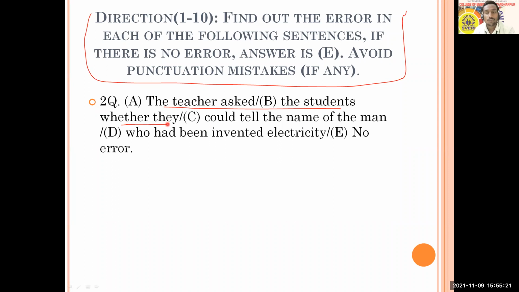Could tell the name of the man. Okay, can you think that could tell the name of the man, up to this is it okay? Up to this is also okay. Could tell the name of the man. So now you have to think about here only, who had been invented electricity. So the problem is with option D. Those who are saying option D, can you tell why option D has a mistake, and what is that mistake?